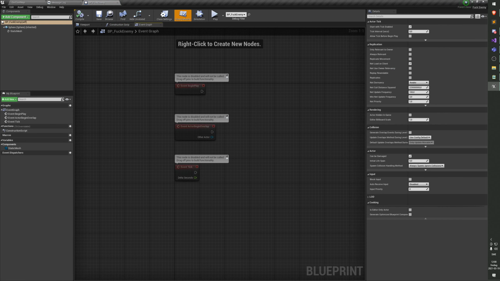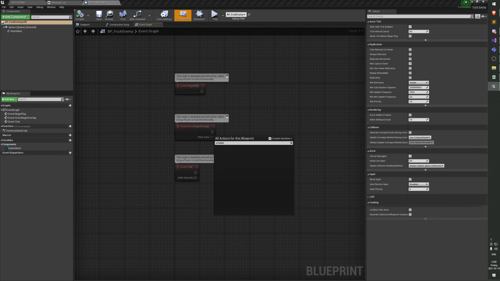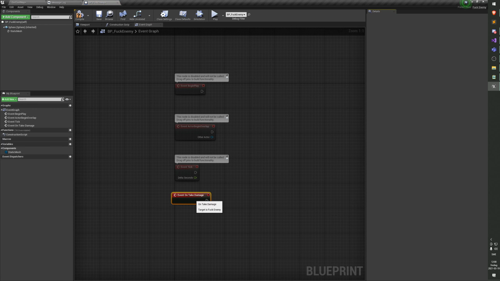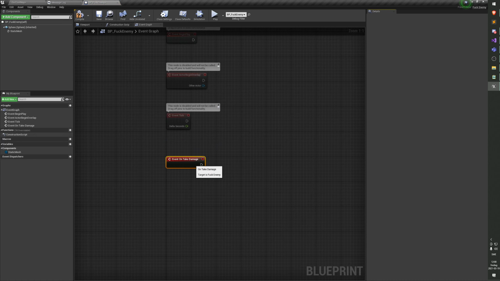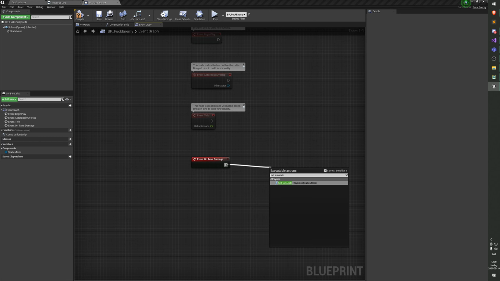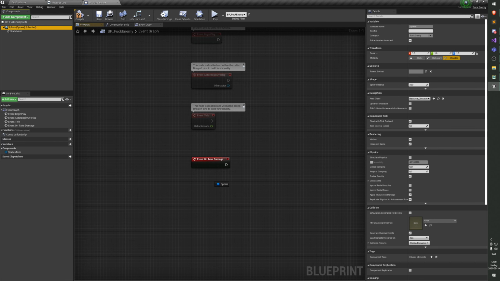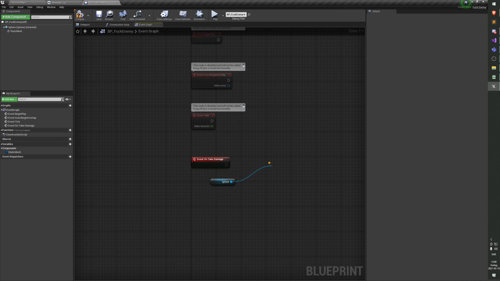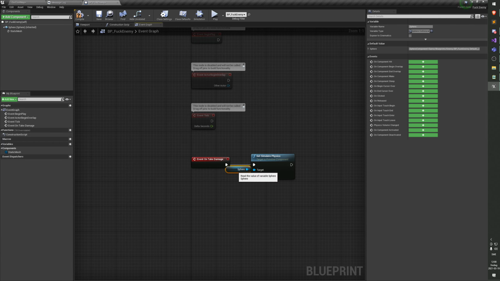So in here, I will right click and I will do on take damage. So here's our event. And if I only override it and don't do anything else, and let's say we simulate physics. So I will just set simulate physics, not on a static mesh, on a sphere. We're just gonna do this and then we'll take lunch.